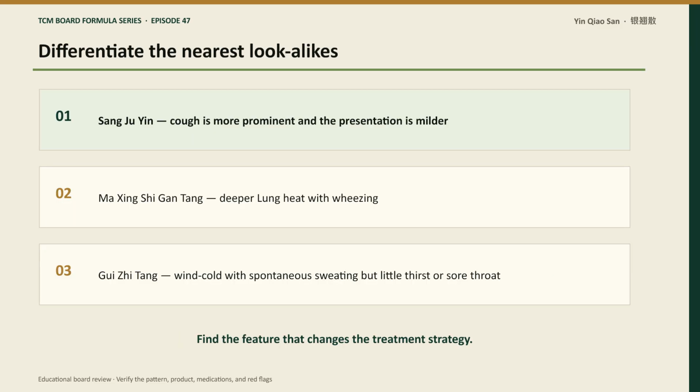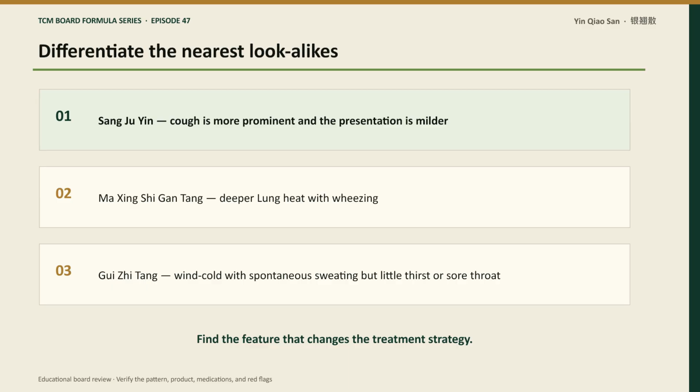Differentiate the nearest look-alikes. Sang Ju Yin, a look-alike: cough is more prominent and the presentation is milder. Ma Xing Shi Gan Tang, a look-alike: deeper lung heat with wheezing. Gui Zhi Tang, a look-alike: wind cold with spontaneous sweating but little thirst or sore throat.